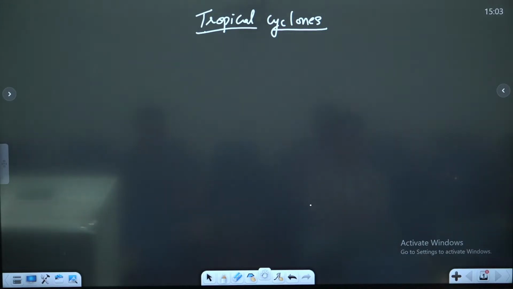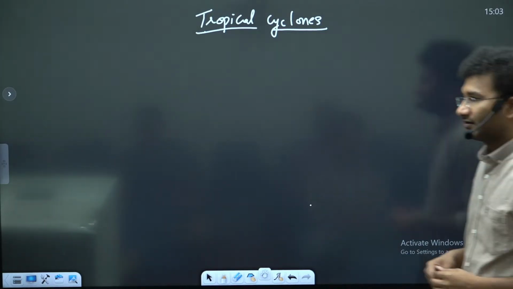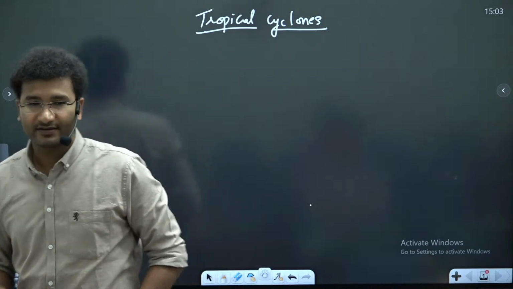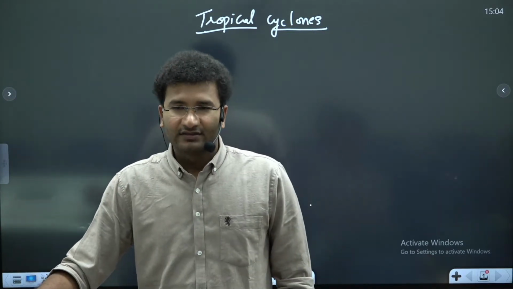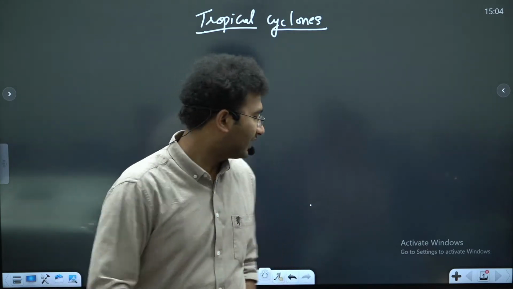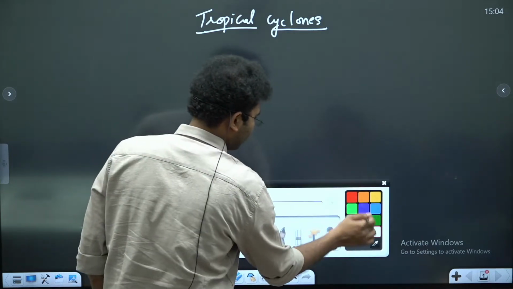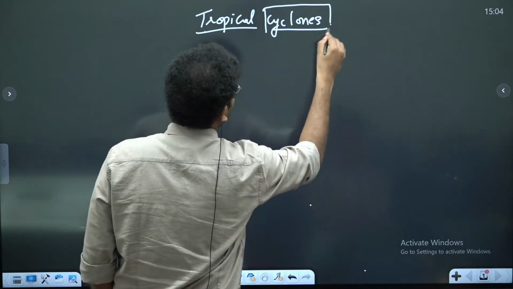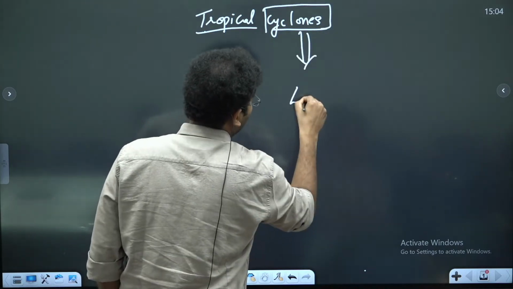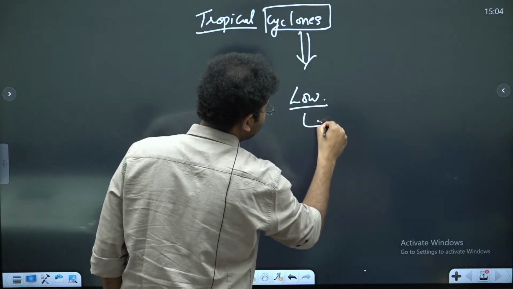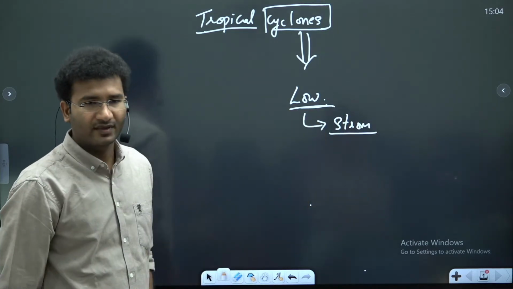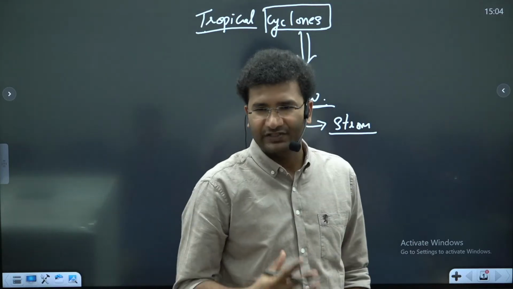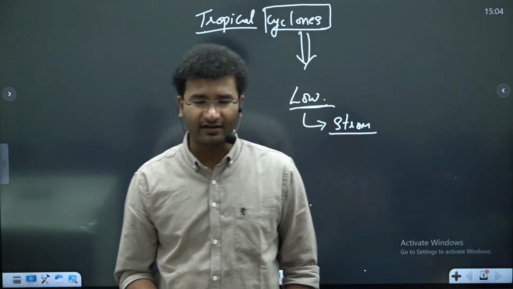Please try to define it. See, firstly, we have to understand the definition of a cyclone. A cyclone is nothing but a low pressure system which has storm-like conditions. A low pressure system which is circulating and has storm-like conditions.